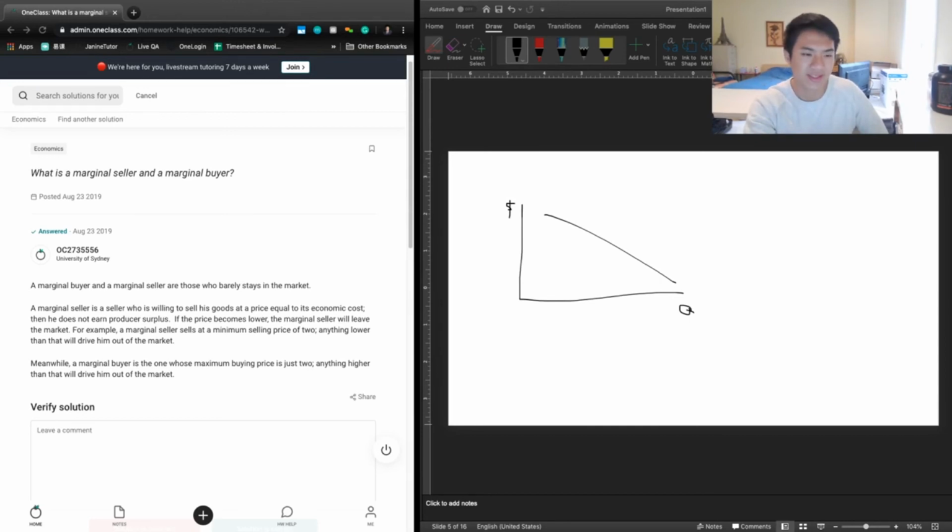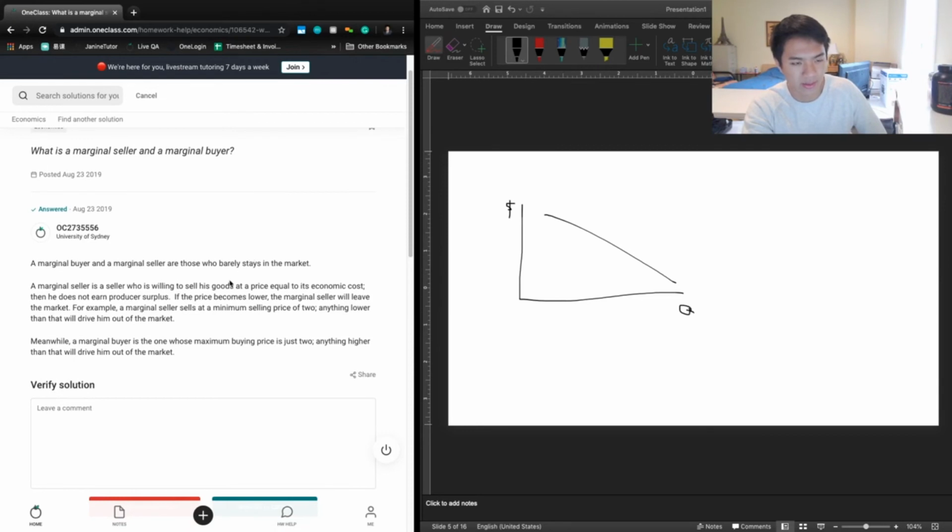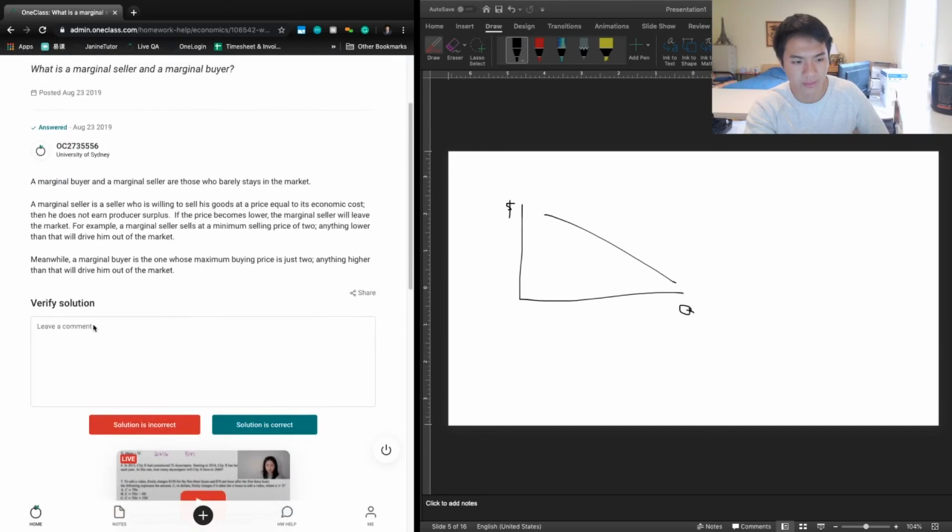So again, it's just thinking on the margin, the same thing as any other time we see the word margin. It's the last person on the very cusp of leaving the market if the price were to change in either direction. So, great answer. We'll mark that as correct.